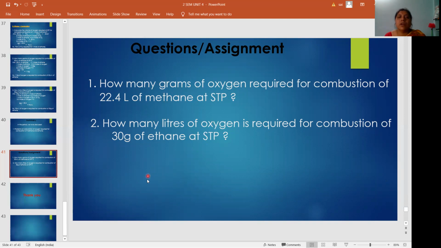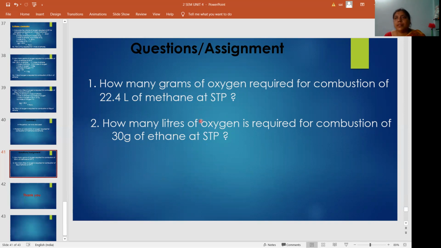If weight is asked, 1 mole of oxygen is equal to 32 grams. If volume is asked, 1 mole of oxygen is equal to 22.4 liters. That point you have to write down. So make out how much is required, and you'll get the answer.